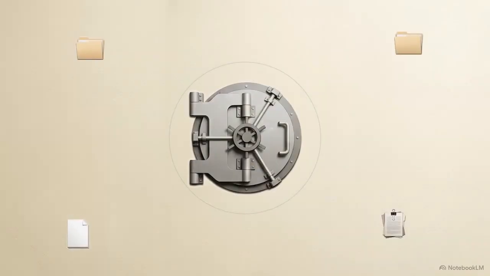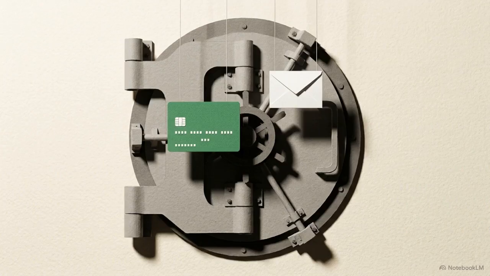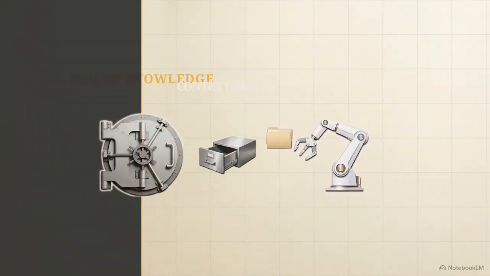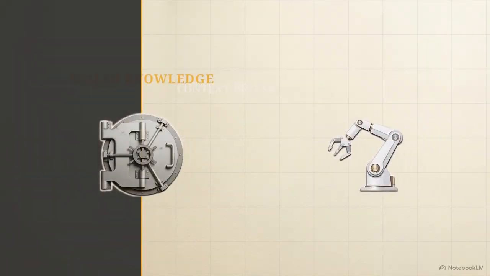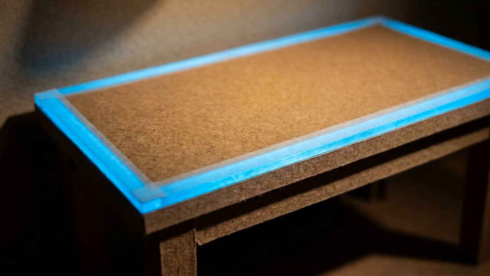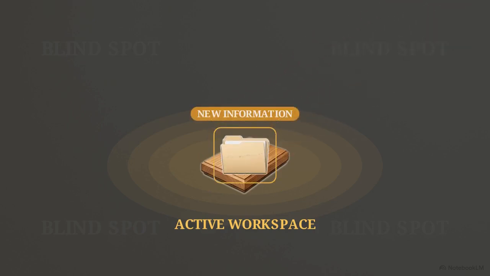This creates a problem. If the AI is trapped in a frozen vault, how is it able to analyze the custom Python code or the specific email you just pasted into the chat? We have to look at the physical mechanism developers use to pass that information inside to the AI. Imagine that sitting right in the middle of that massive storage vault is a single, small desk. This desk is what we call the context window. It is the AI's active workspace, the only place where it can see new information.